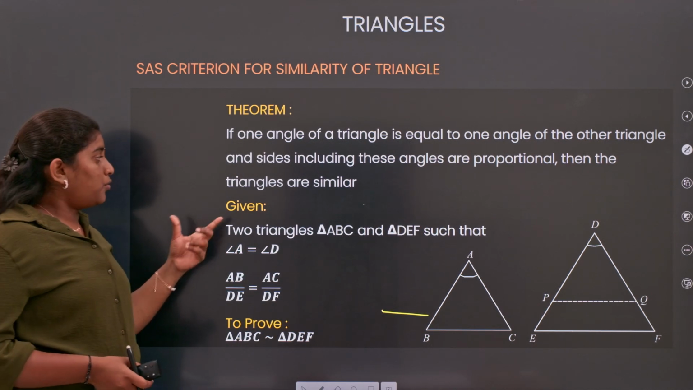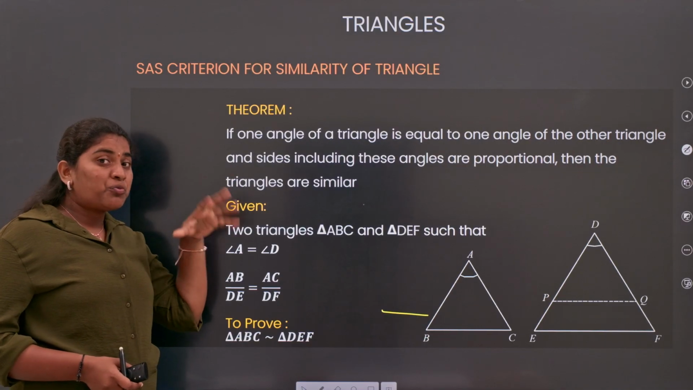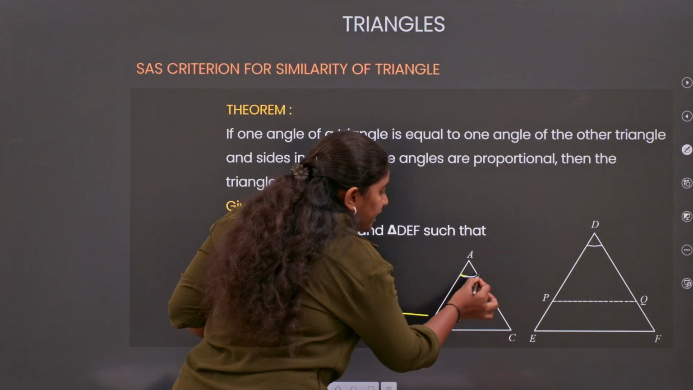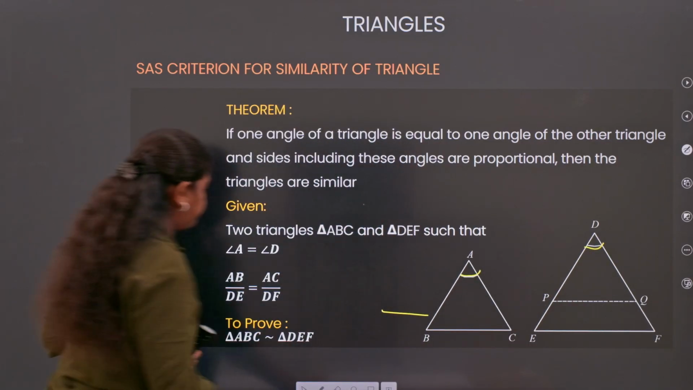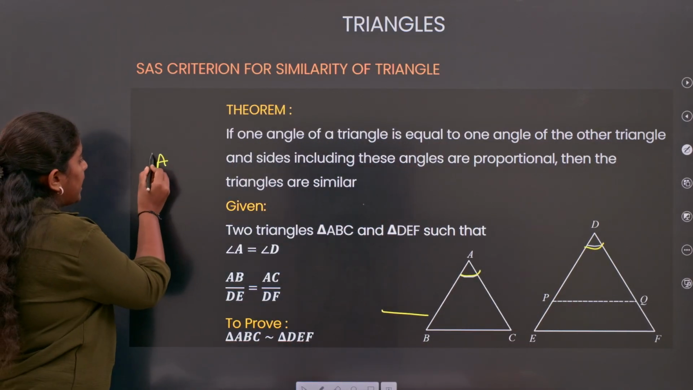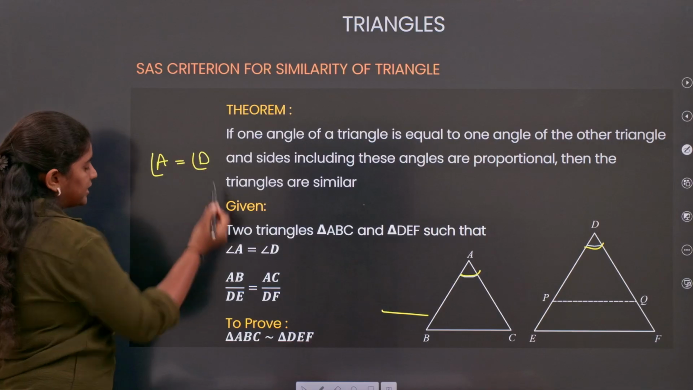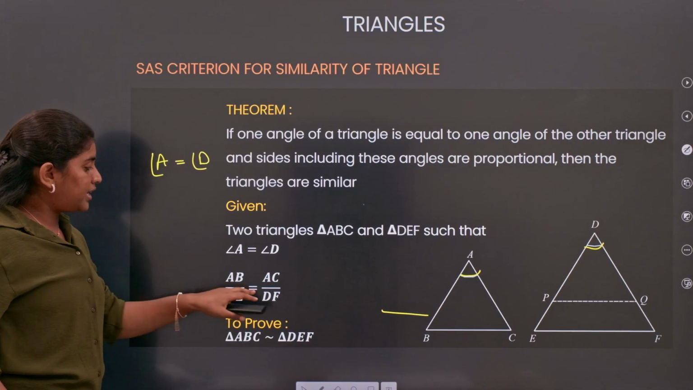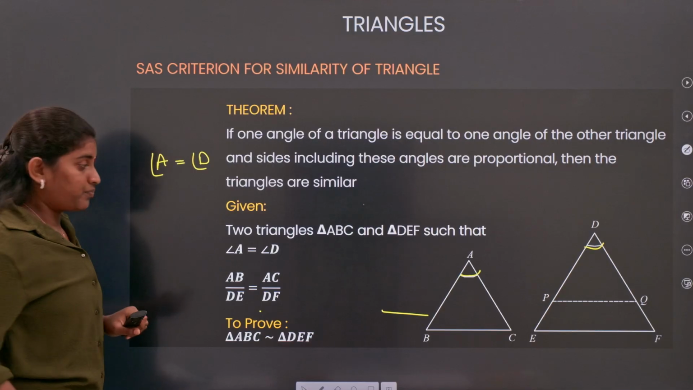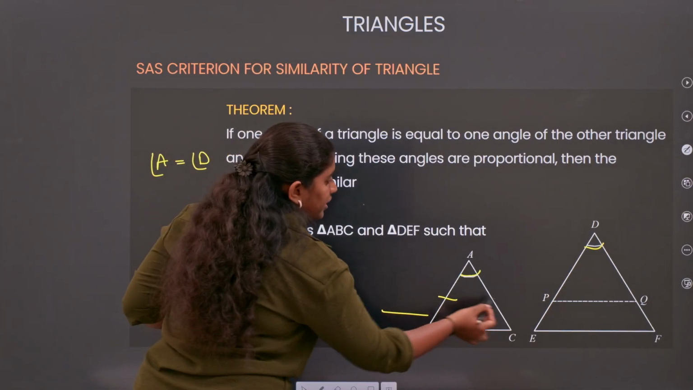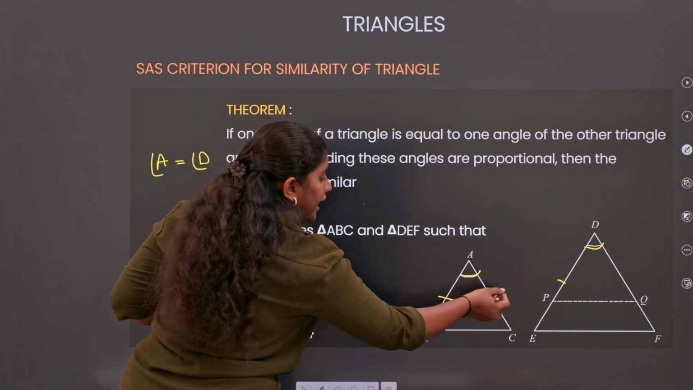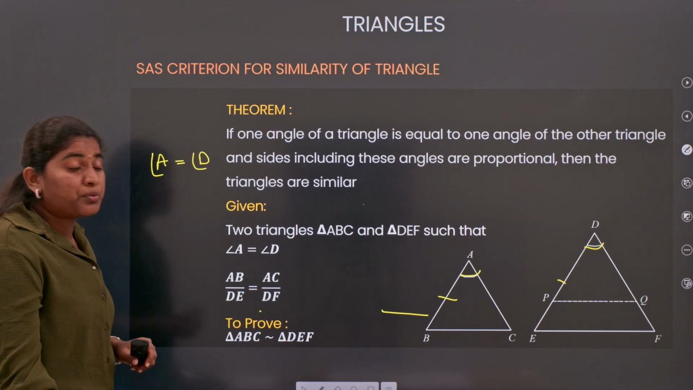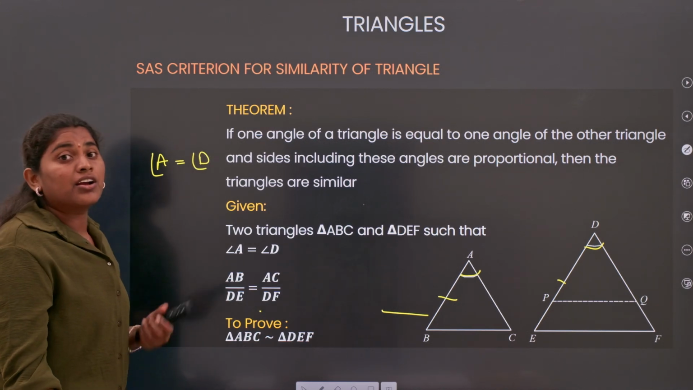Fine. Now according to the statement, what is the given condition? They have given angle A equals angle D. What about the sides? AB by DE is equal to AC by DF. Okay, now let's see how we can prove that these two triangles are similar.